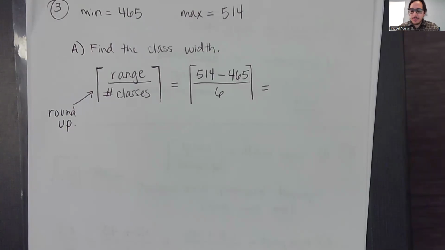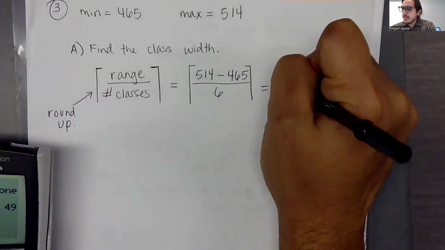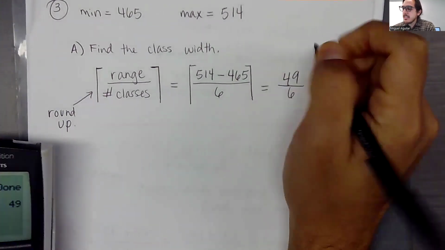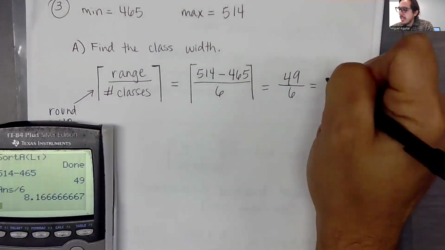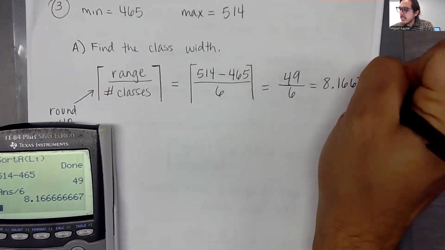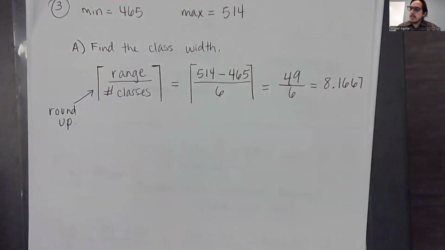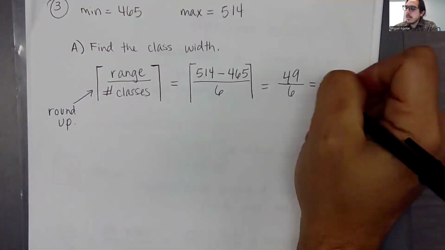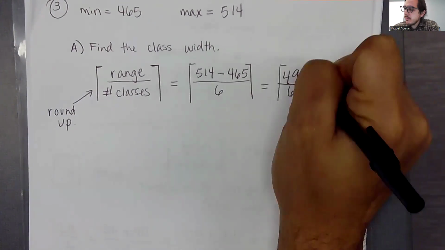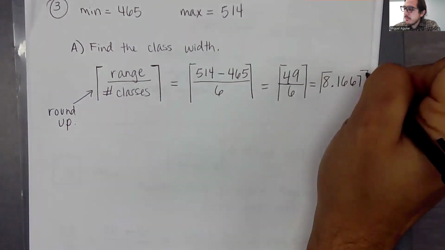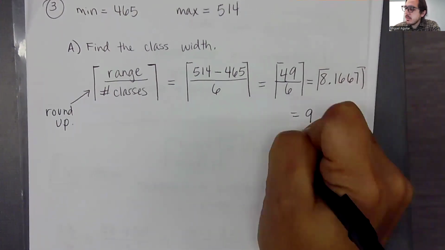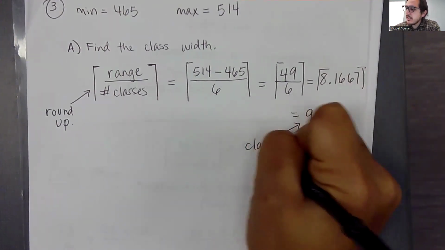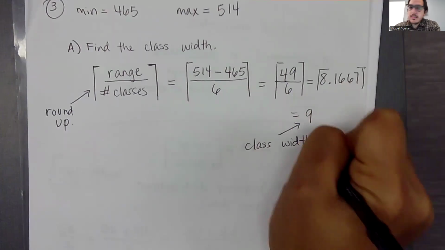514 minus 465. Divide that by 6. That comes out to 49 divided by 6, which comes out to 8.1667-ish. Okay. And then we're rounding this up. So that should just come out to 9. Okay. So this is our class width.